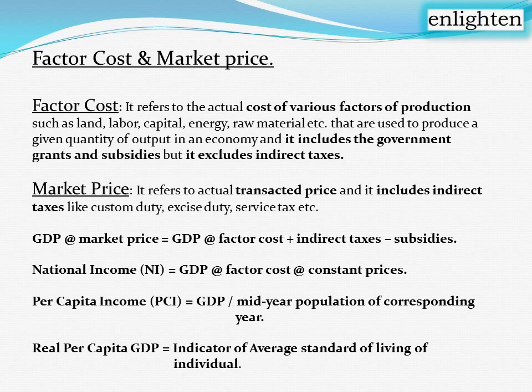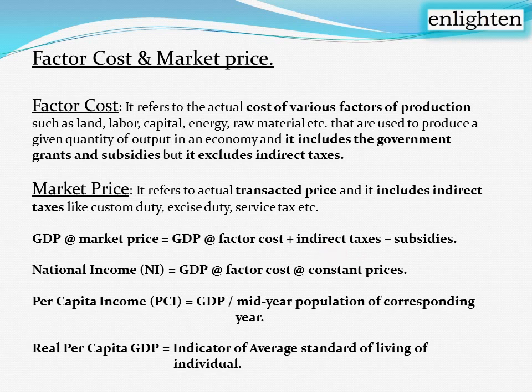So all these taxes are to be included in the market price. Market price is nothing but the actual transacted price, and it includes indirect taxes like customs duty, excise duty, and service tax. So GDP is a measure of national income. GDP at market price is nothing but GDP at factor cost, which is the original cost of the product spent for factors of production, plus indirect taxes, because it enters into the market, right?